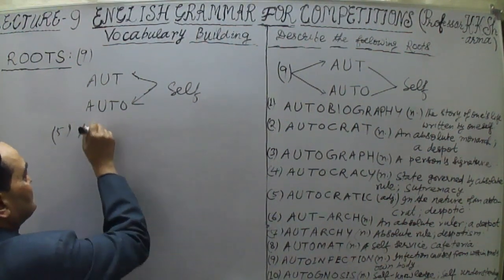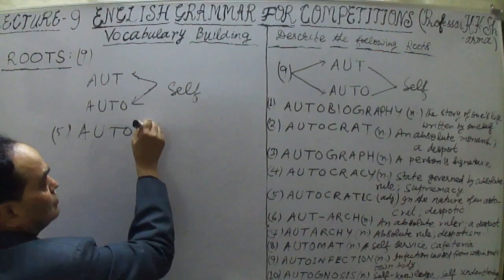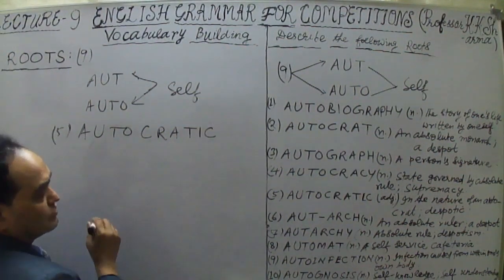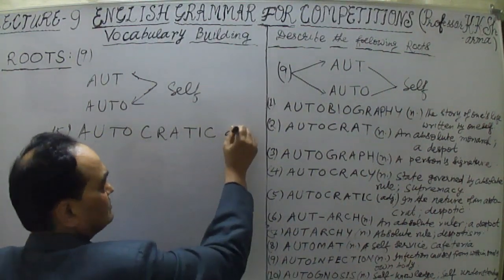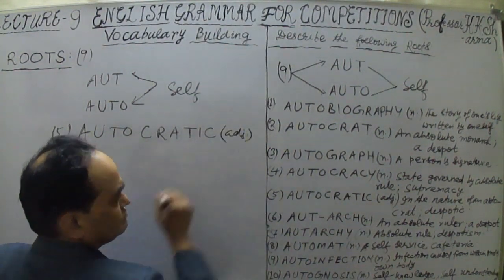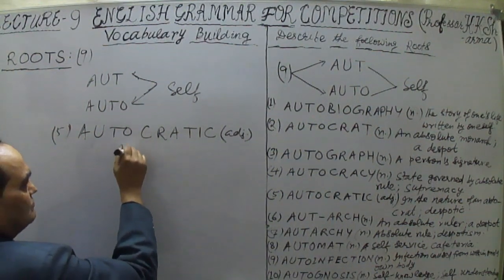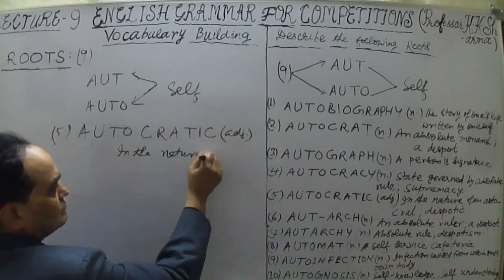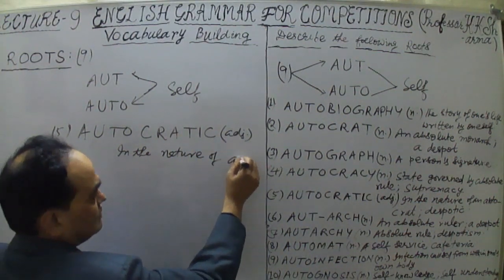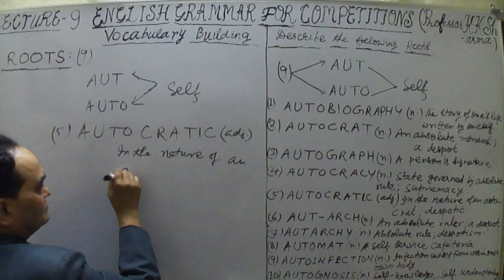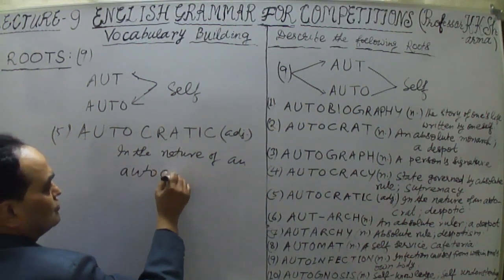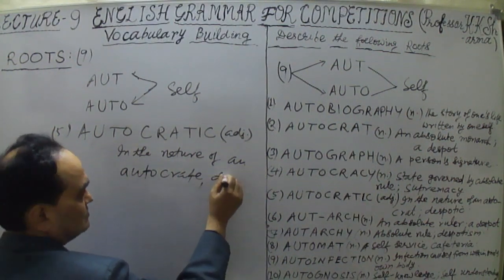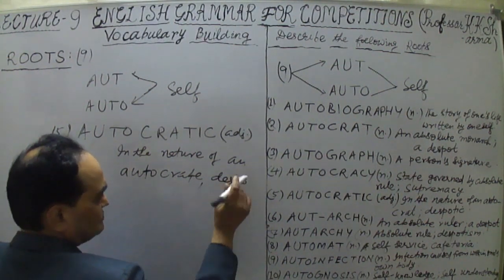This is autocrat, and autocratic is an adjective here, meaning in the nature of an autocrat, or despotic.